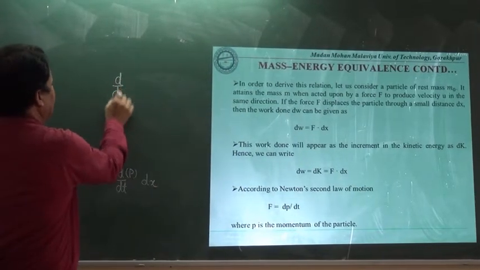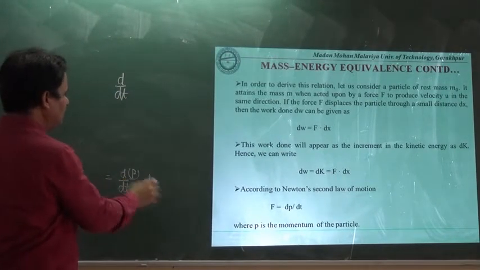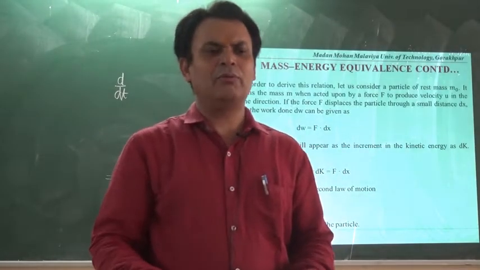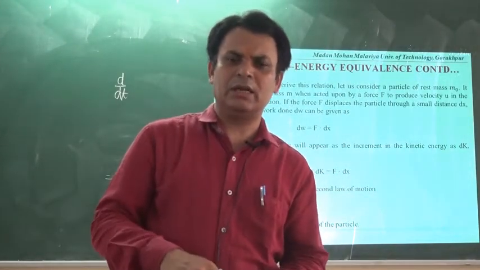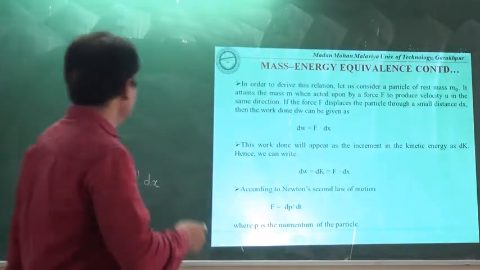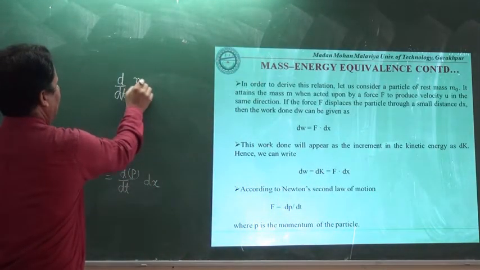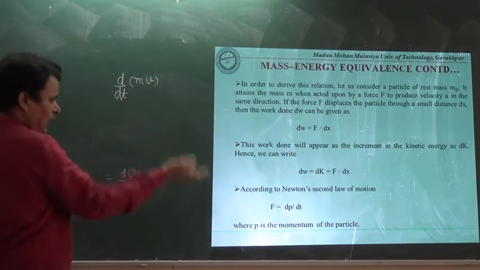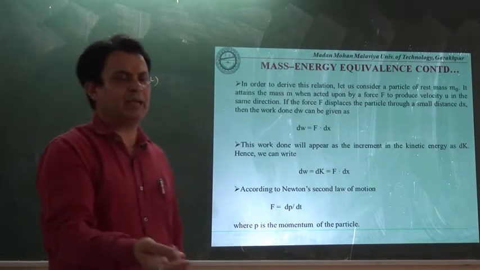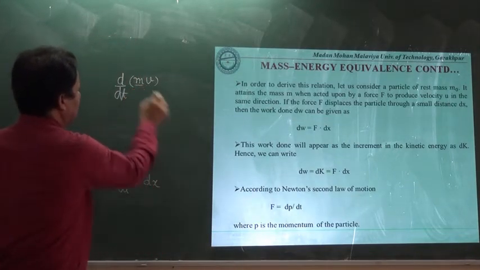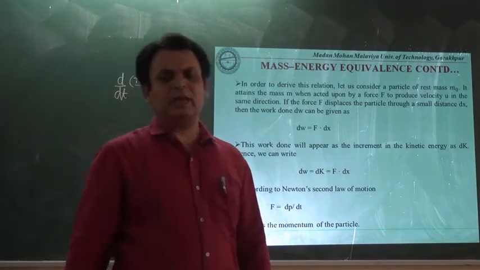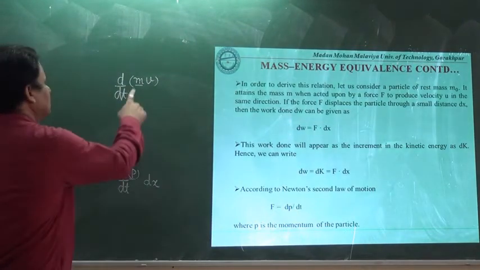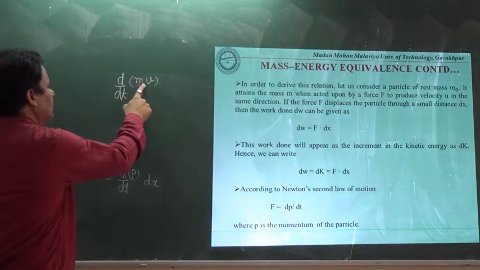Here if we are taking d by dt of P, this P no longer remains as m0 v, where m is constant and v is not. In classical mechanics we have P is equal to m into v, where v is the variable as usual, and m is taken as a constant quantity, that is the inertia of a body. But here this m is not constant, it is also a variable.